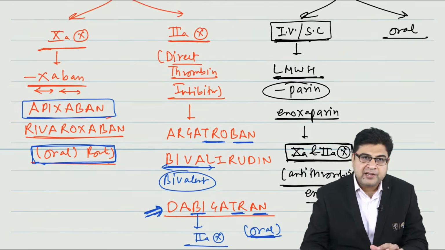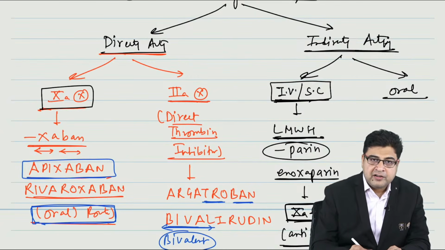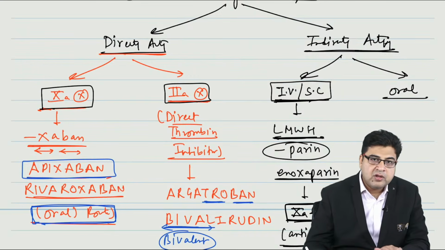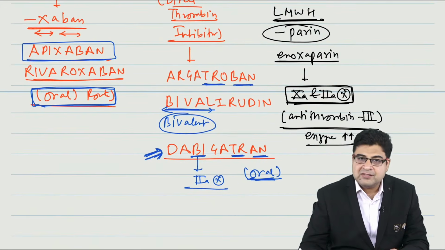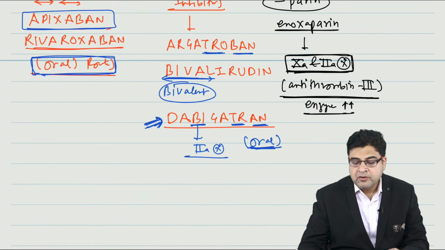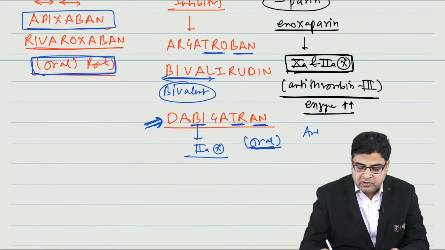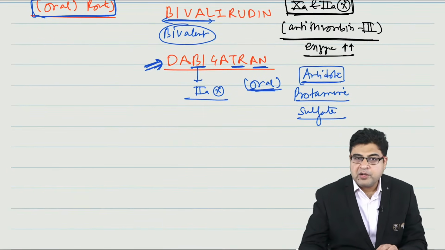So guys, if we talk about directly acting medicines, they are inhibitors of either factor 10 or factor 2. But heparin is an inhibitor of both 10 as well as 2 by inducing one enzyme, the antithrombin 3 enzyme. And if we talk about the antidote, the antidote of heparin is protamine sulfate. So protamine sulfate can be used as an antidote of heparin.